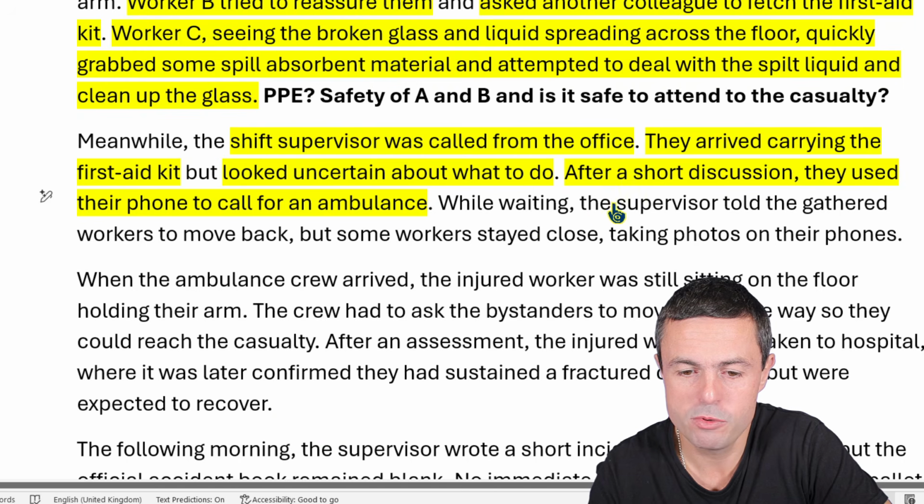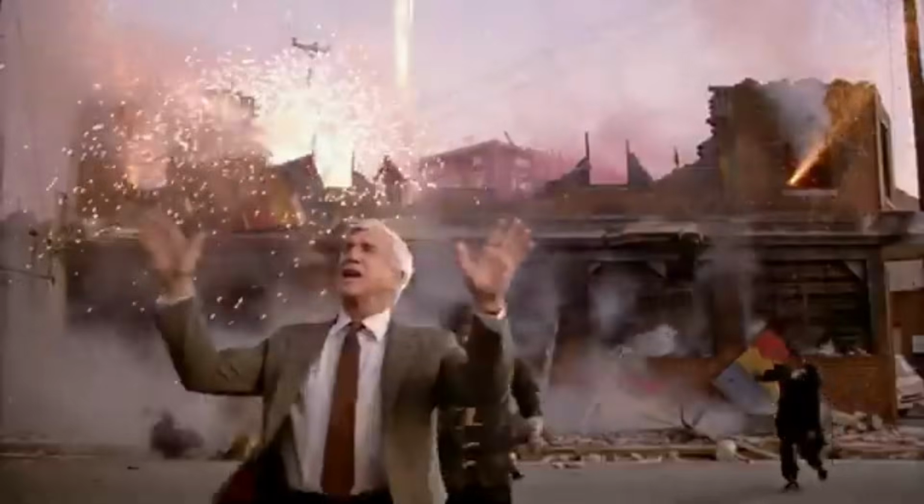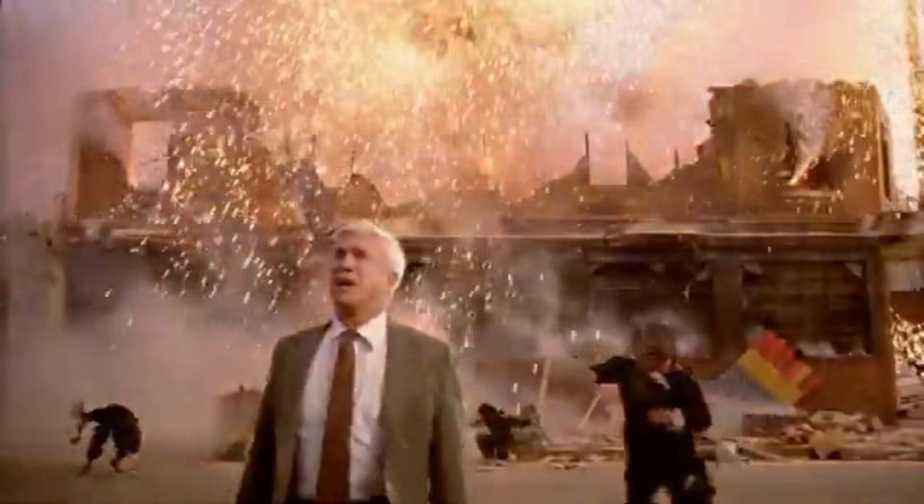While waiting, the supervisor told the gathered workers to move back. Right, so there's a positive here. The supervisor's trying to manage the crowd. Please disperse.